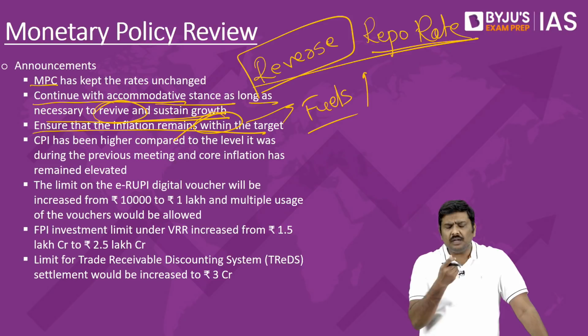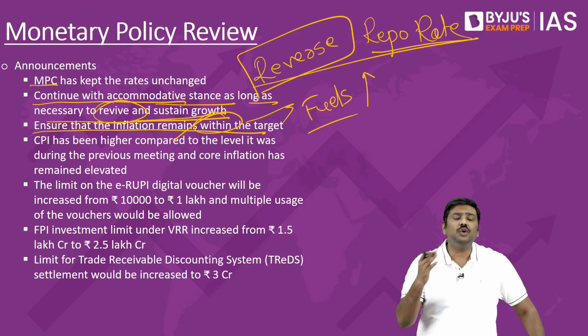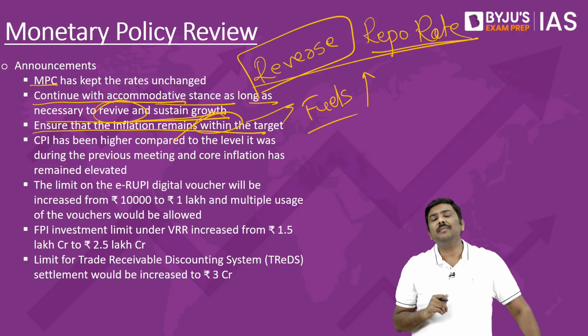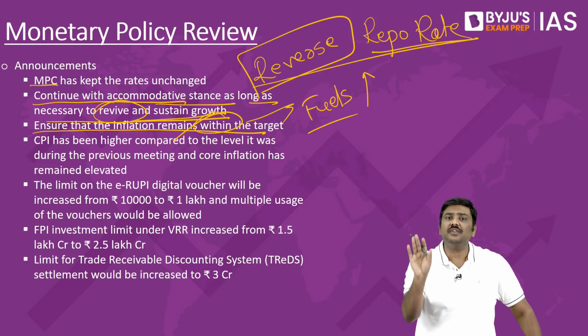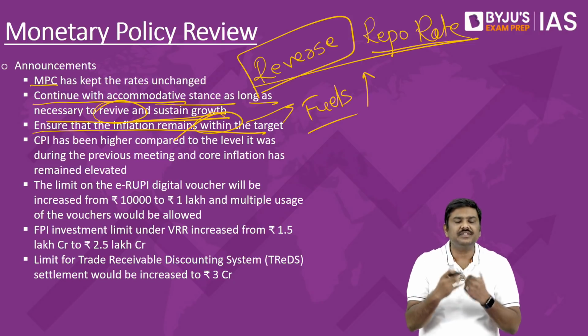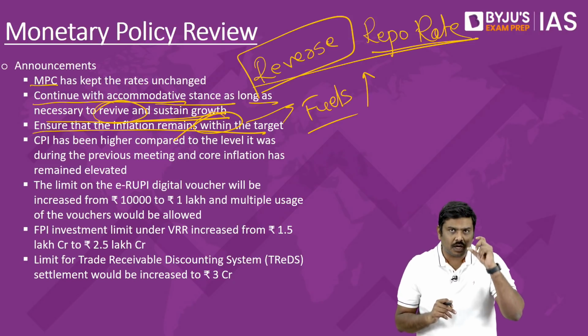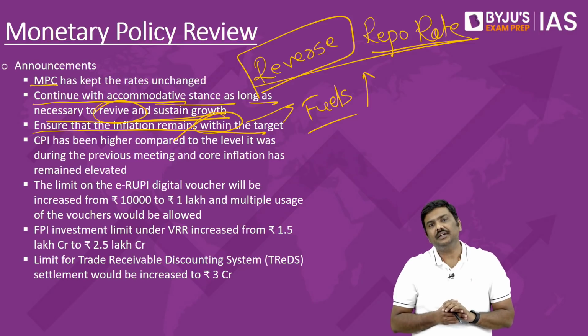The international crude oil prices have been inching towards around $90 per barrel, and this is a cause of concern. The policy statement says that we should keep a very close watch on what will happen to these crude oil prices. That is the third very important point.